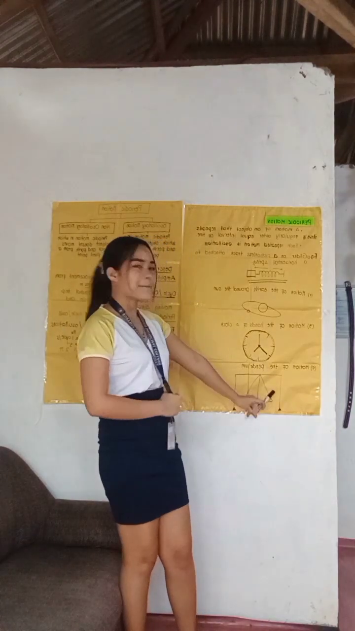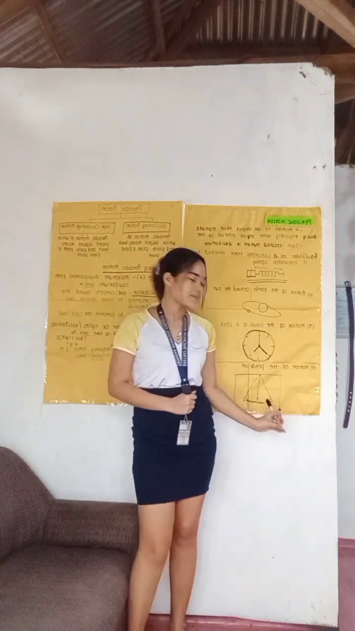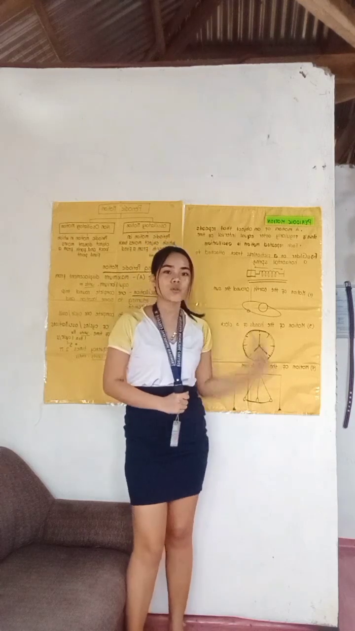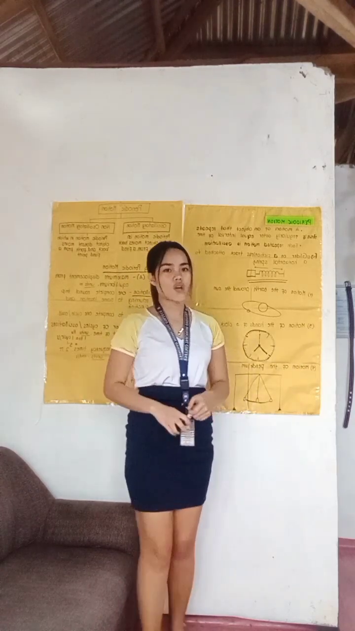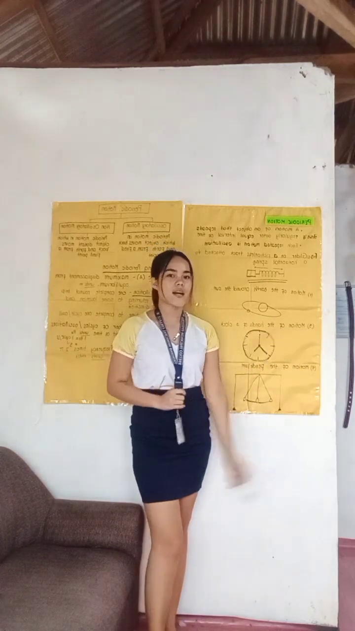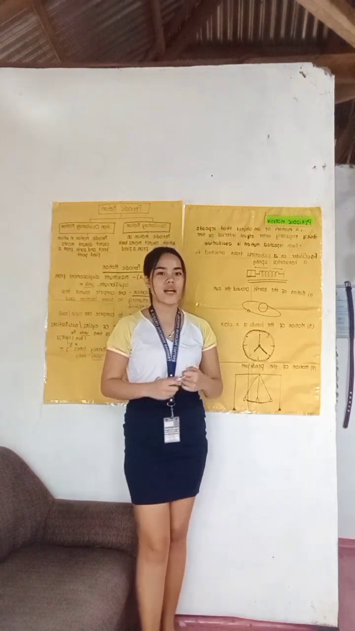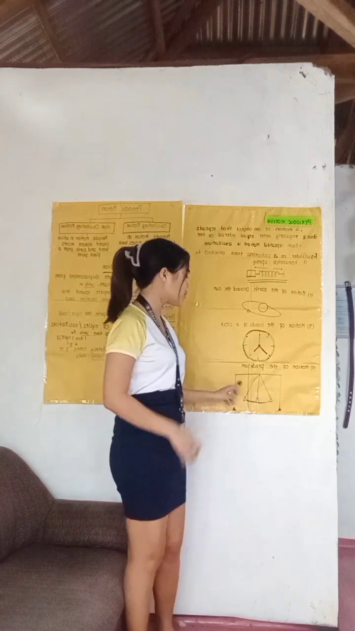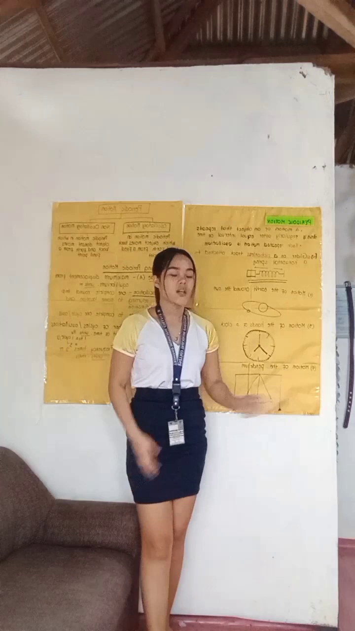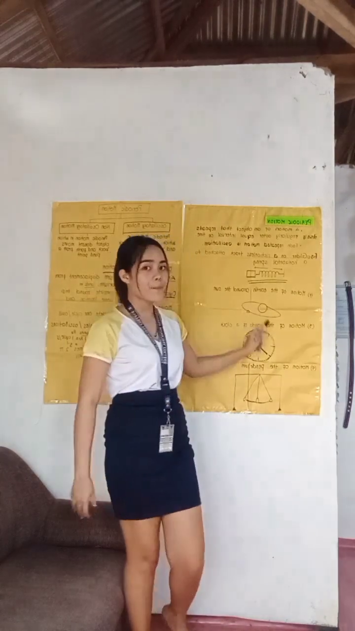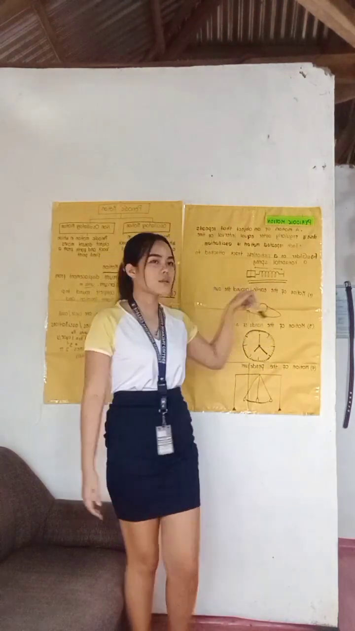The last is the pendulum. The period of the pendulum is based on the length of the string and the magnitude of the acceleration due to gravity. So it repeats its motion too. So these are the examples of periodic motion.